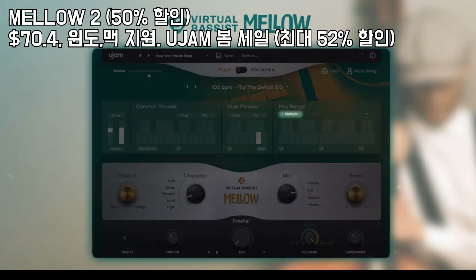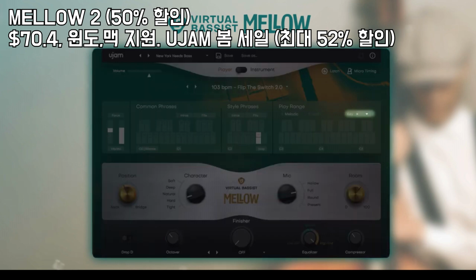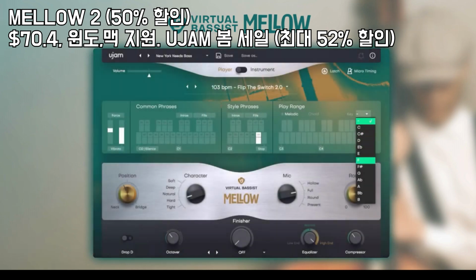On the right is the melodic option. When this is activated, depending on the style, the player will play melodic figures. When it's off, the player only provides the rhythm and will play the notes you hold on your keyboard. Another important feature in combination with melodic is the key feature. This parameter makes sure that Mellow always plays the musically correct note passages and melodies.